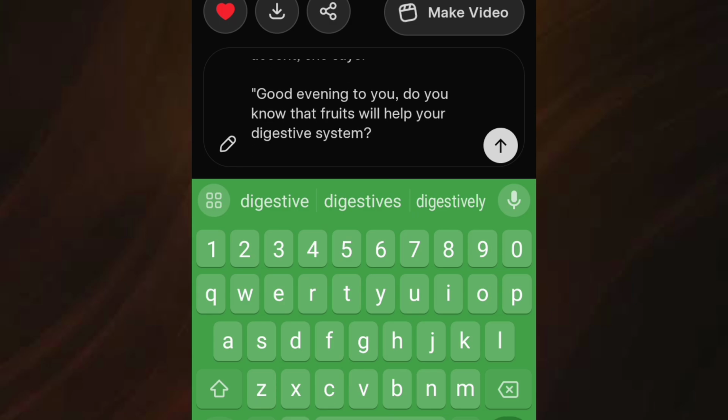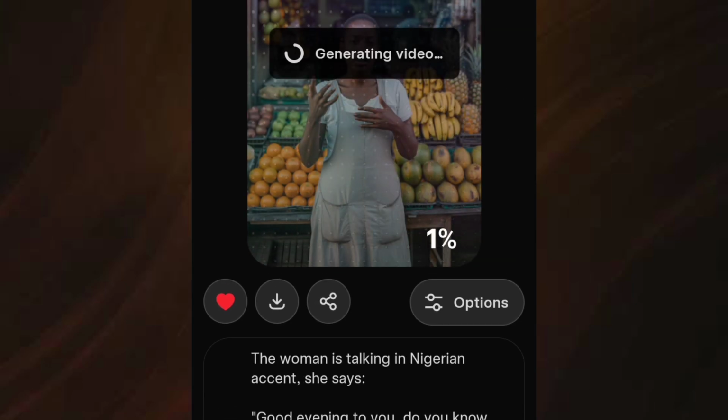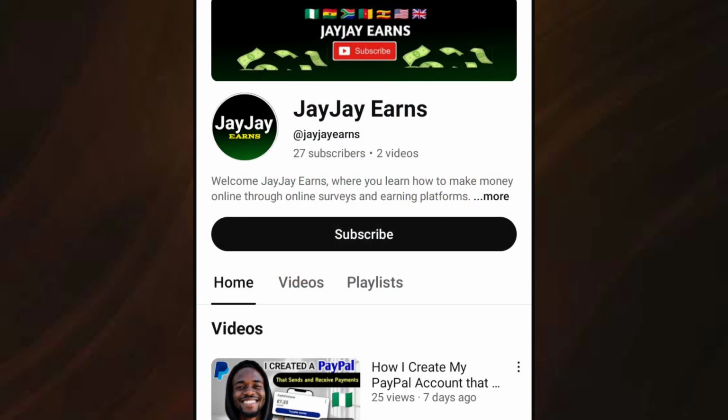So the image is being generated and this will take not more than 2 minutes normally. And out of all the image to video tools I've used, this one is still the fastest I have come across.